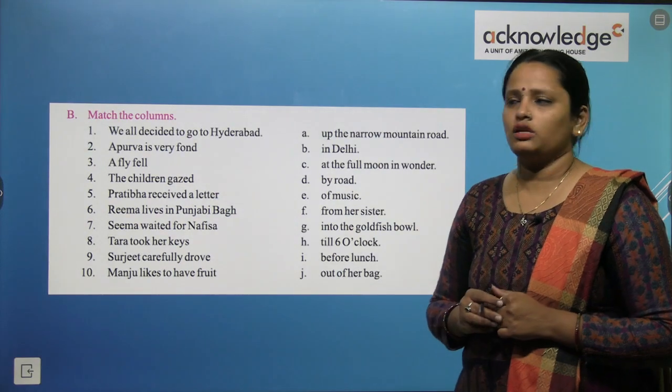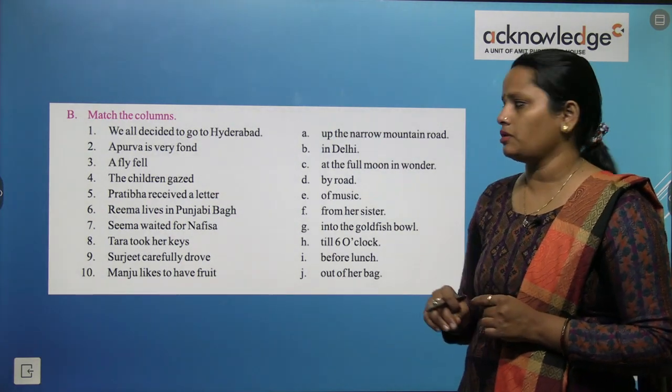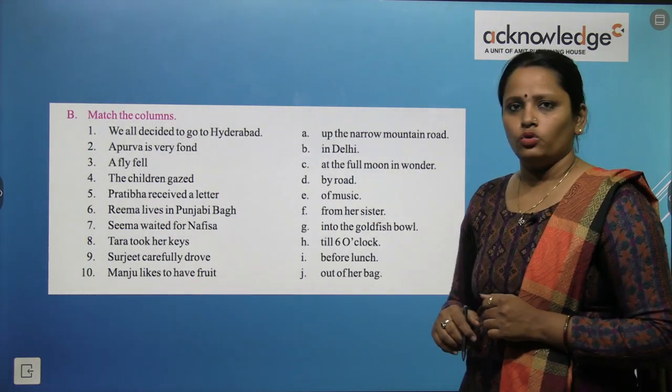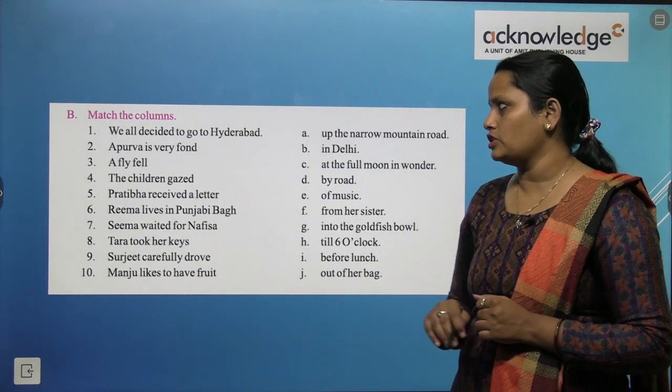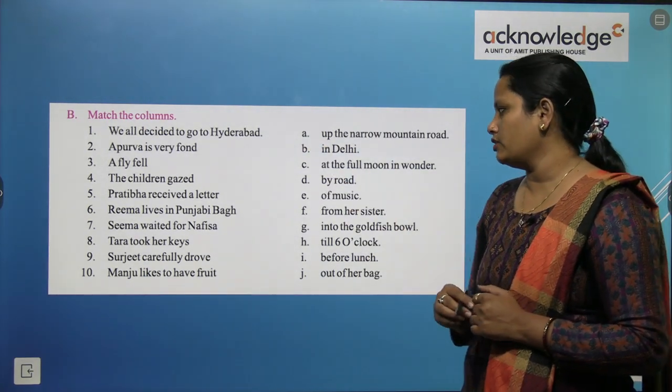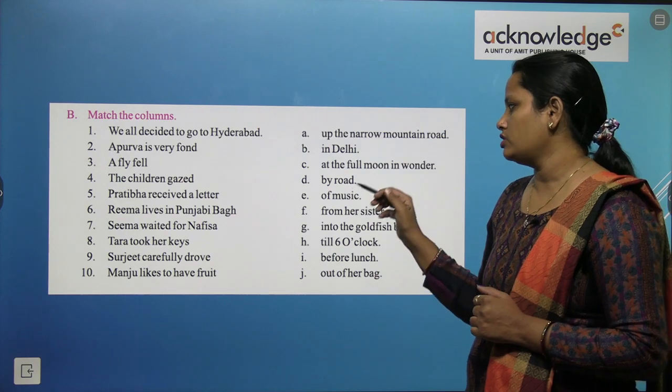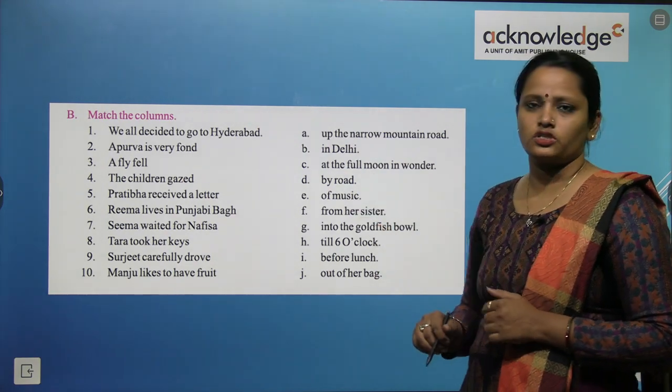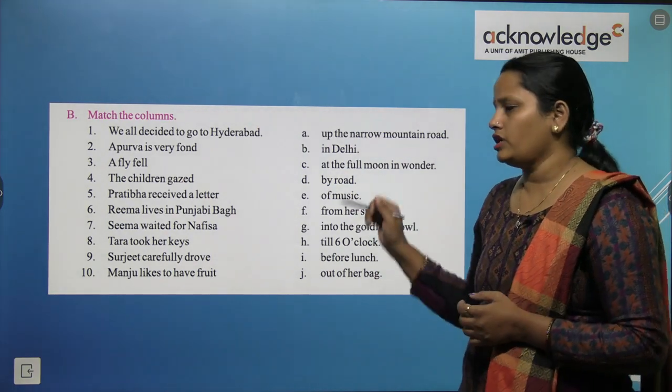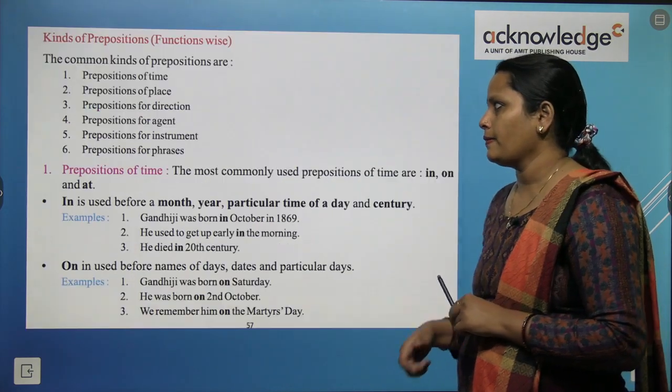Now match the columns. We all decided to go to Hyderabad by road. So by is the preposition used here. Apurva is very fond of music. So of is the preposition that is being used here. Rest you have to do on your own.